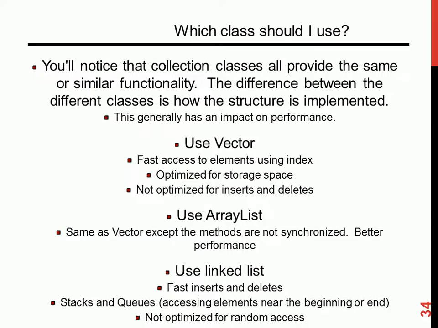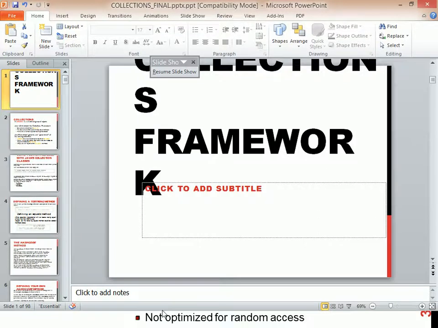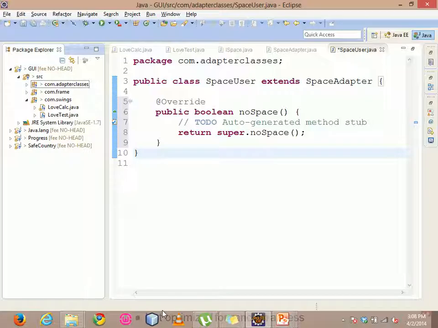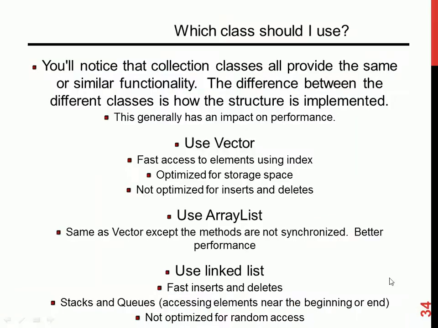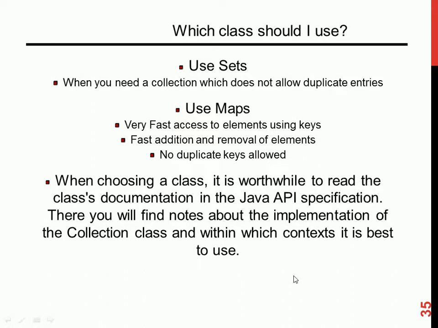Linked list. But the linked list is not optimized for random access.